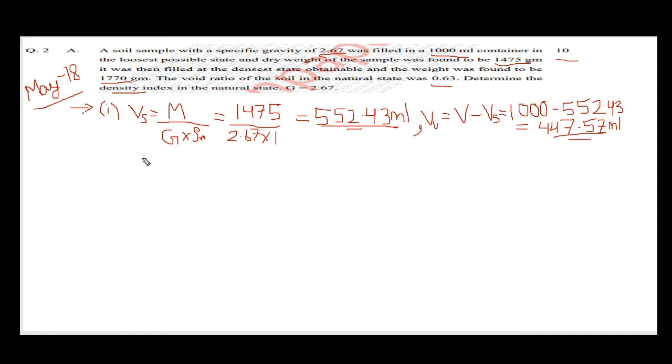Now e max. If it is in the loosest state, there will be maximum voids. Now we have to find the void ratio in the loosest possible way. e max equals, the formula is volume of void divided by volume of solid.